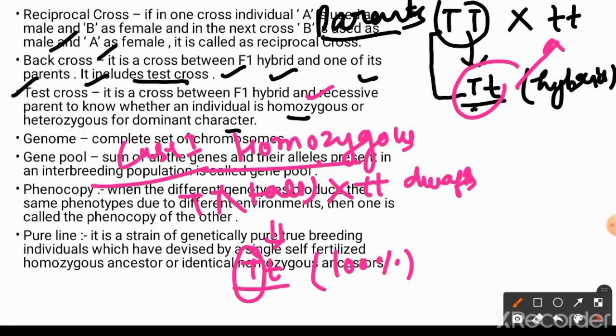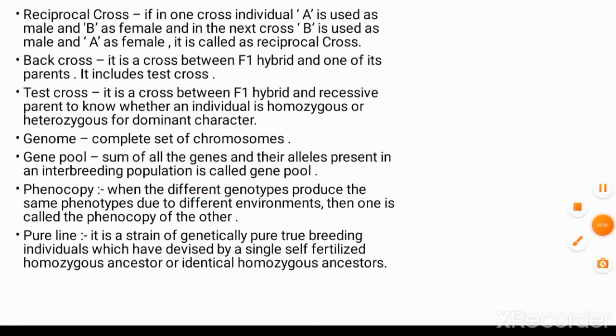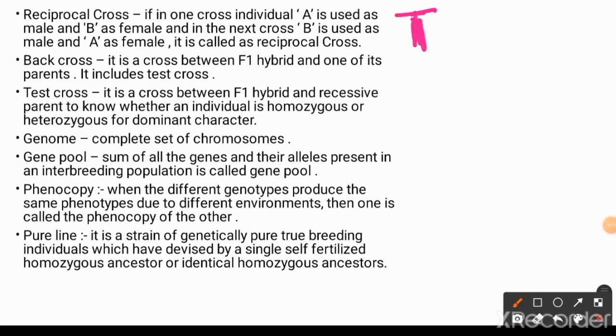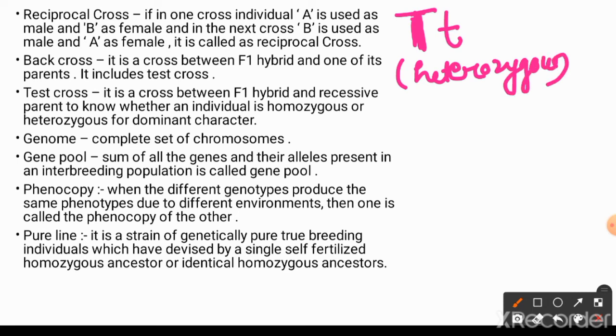So again in case 2, we are going to cross this tall plant, that is the progeny, but we are not aware whether it is heterozygous or homozygous, because we are not aware of the genotype. We have just crossed and looked at the phenotypic characteristics of the plant, and we found that the plant has the characteristic of a tall plant because it looked like a tall plant, but we wanted to know the genotype, so we are going to perform the cross further.